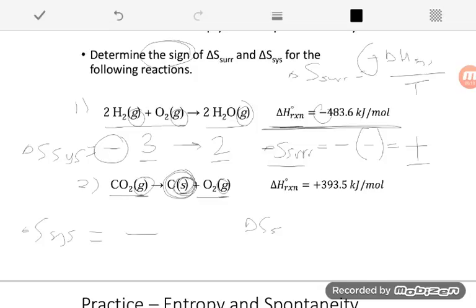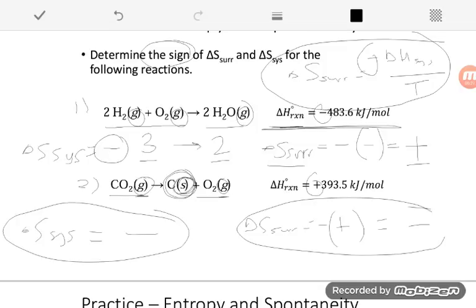For my surroundings, I'll do the same thing I did before using this relationship up here. First I have that negative. Here my delta H is a positive. Negative times a positive gives me a negative. So both my system and my surroundings see a decrease in entropy for this second reaction.